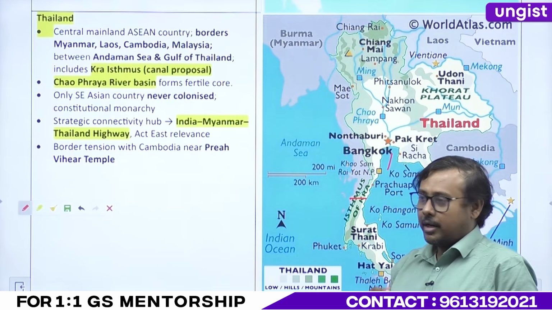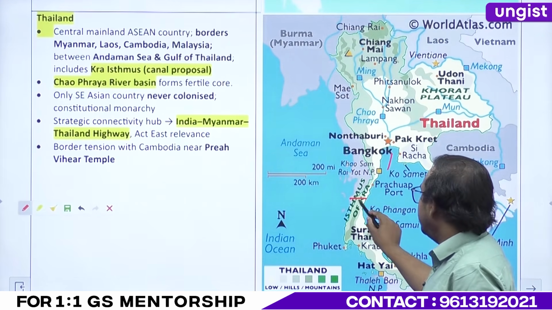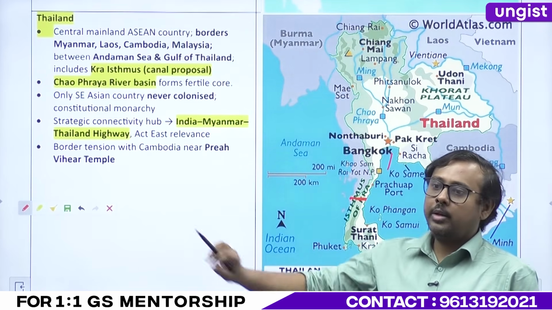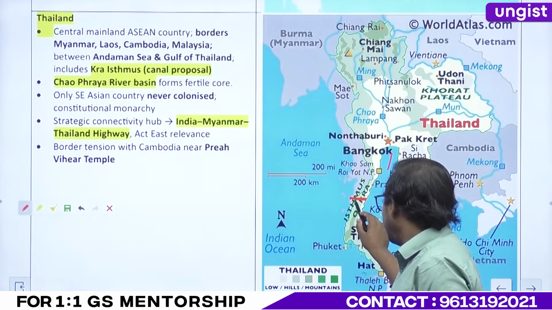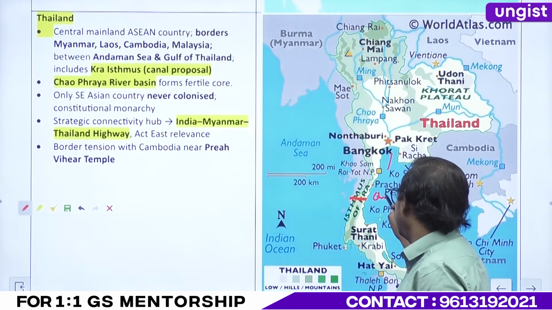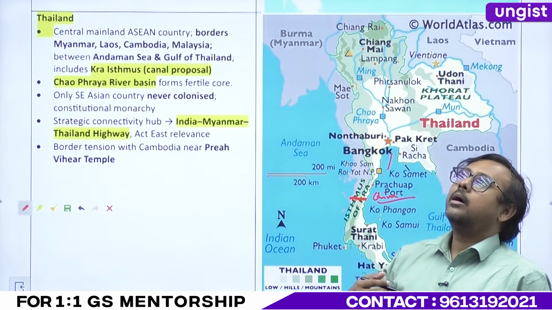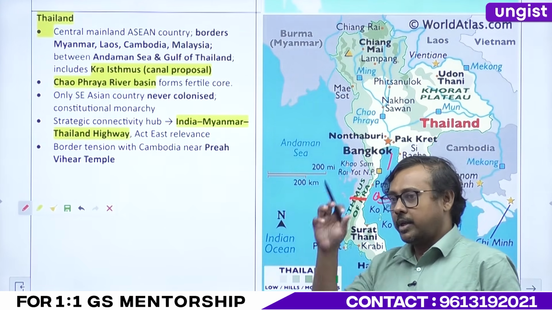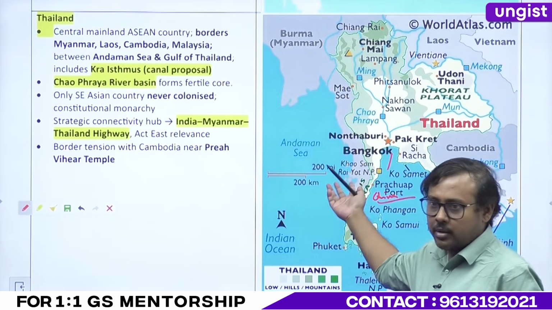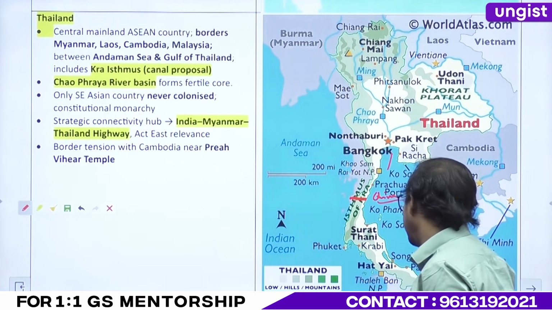Not sea level, I'll tell you. Look, the moment a country divides itself into two halves, with a water body passing through it, this particular water body will be dominated by whom? China, right? It will be dominated by China. And why? Because Malacca Strait is under strict observance of the US. So this has to be dominated by China because it will, to a degree, finance this particular canal.